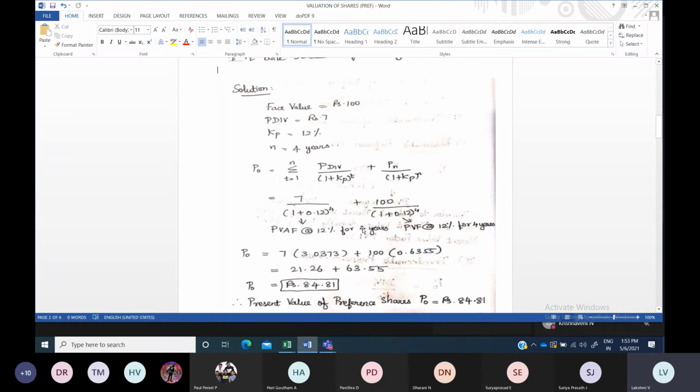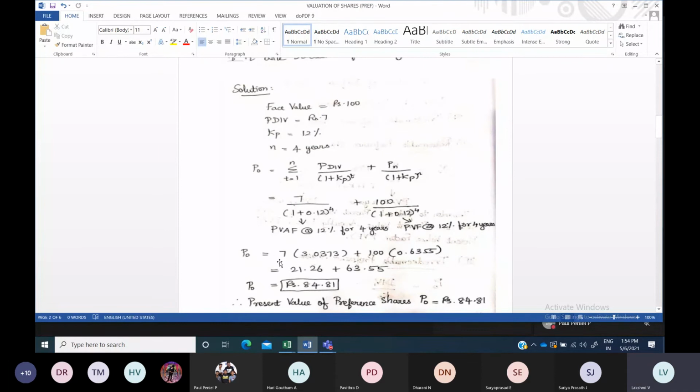In the annuity factor table you have to refer to 12% and 4 years, and for the 100 you refer to the present value factor table, present value of rupee 1. If you get that value, you will get a value like this.